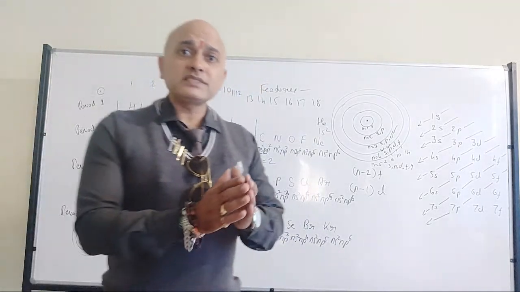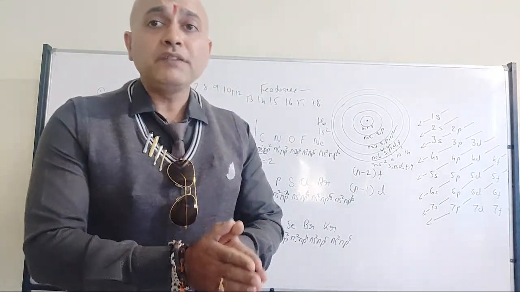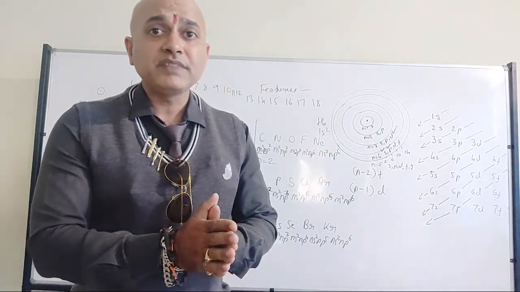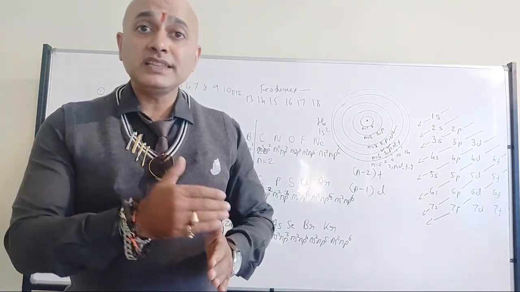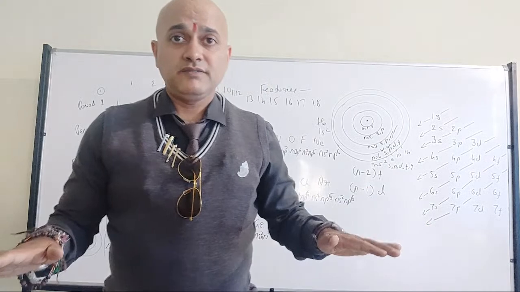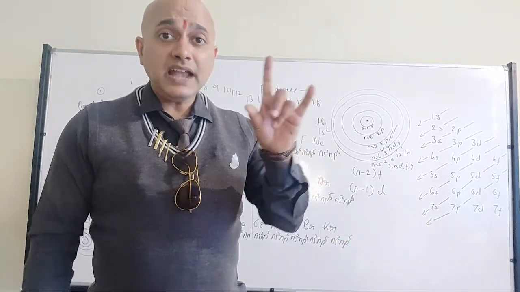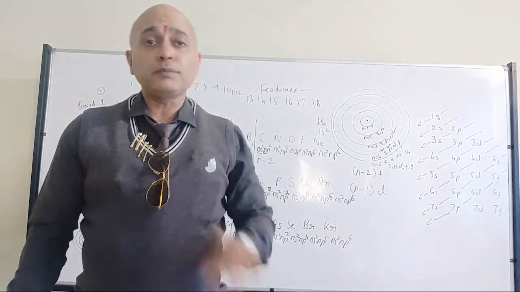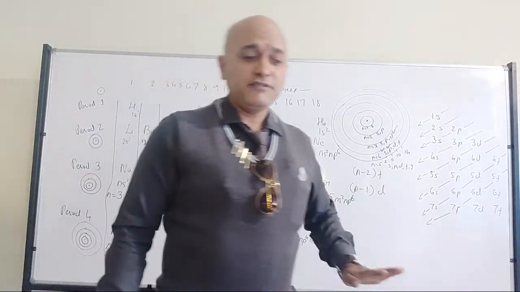So elements present in the same group will have the similar properties, especially chemical properties. And whichever belong to the same period, they don't have the similar properties. Fine. So therefore family, that name is given only to those elements which are present in the same group, not in the same period. Fine.